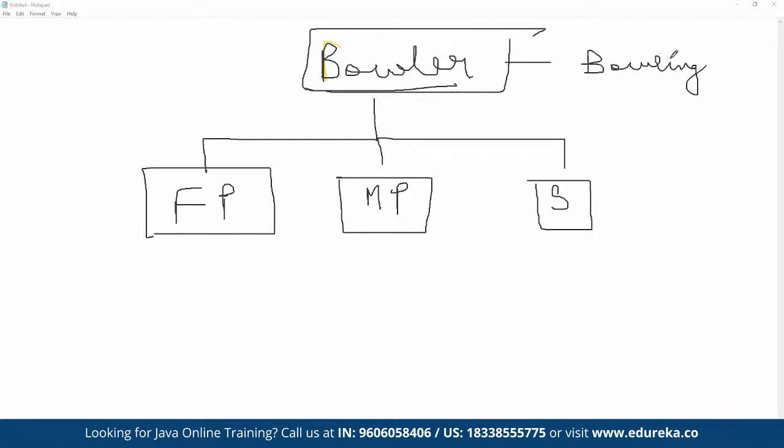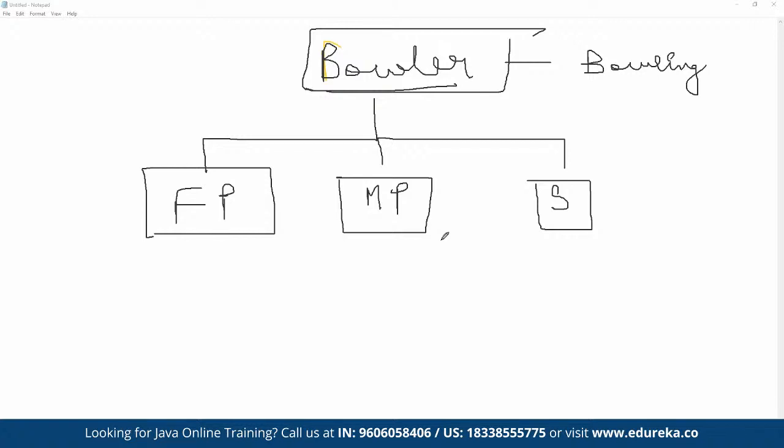And now this method may be used by all the other child classes as well. Now, as we all know, a fast bowler is going to bowl differently compared to medium pacers and spinners in terms of bowling speed, because the entire way they bowl is going to be completely different. Similarly, a medium pacer's implementation of the bowling method is also going to be different. In the same way, a spinner is also going to bowl differently, correct?